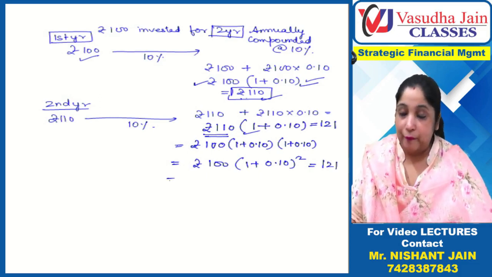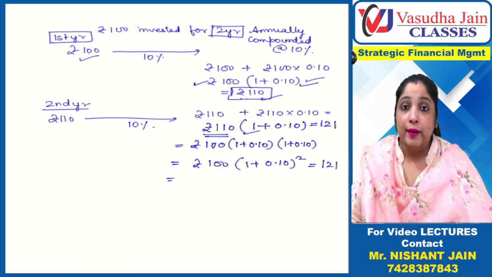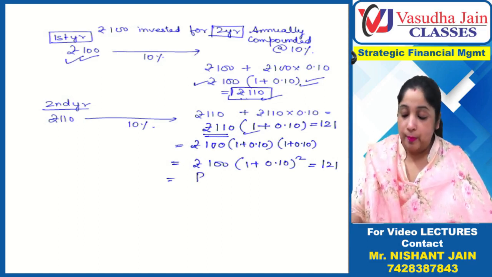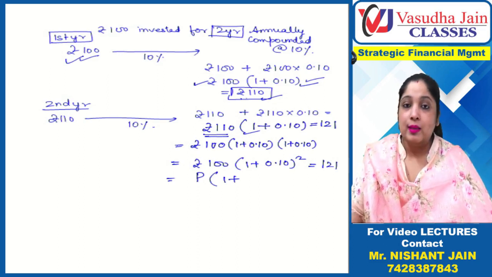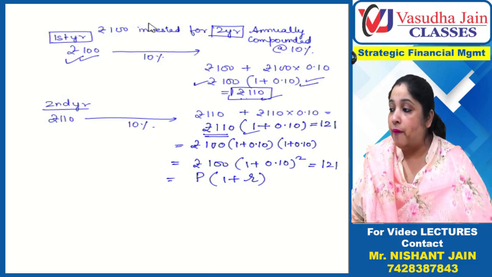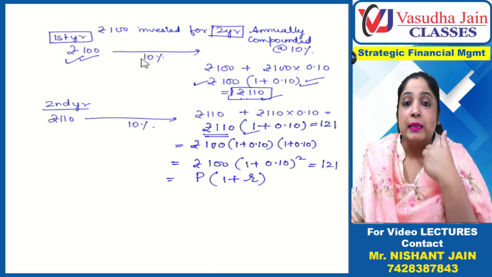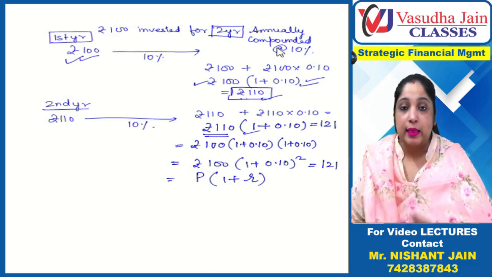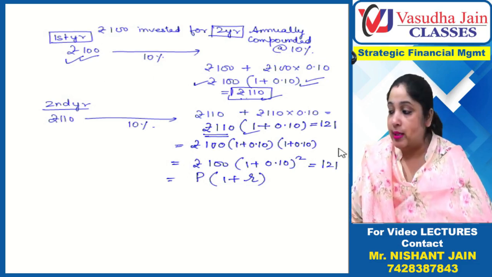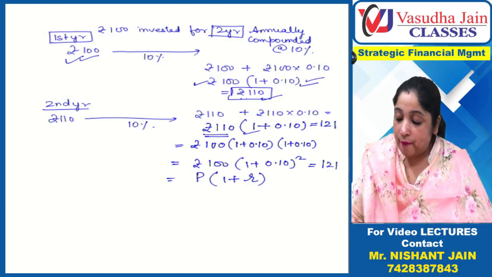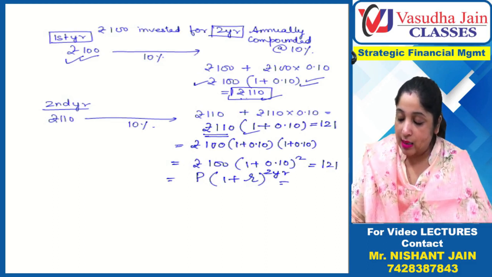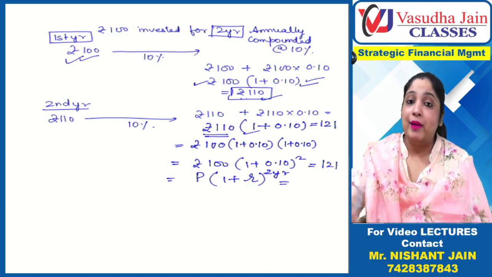Now can I create a formula out of it? What is this 100 rupees? This was my principal which I have invested. So can I write principal? 1 plus, what is this? 10%. This is my rate of interest. This is the speed at which money is increasing. This is the time value of money with which the money is increasing. 10% rate of interest. For how many years have I invested? 2 years.